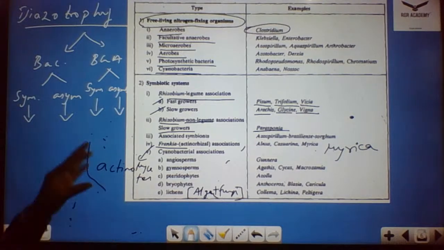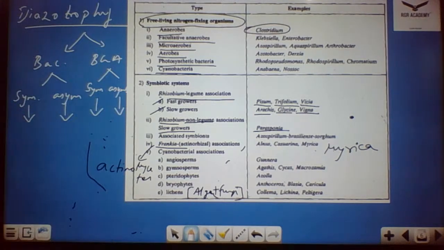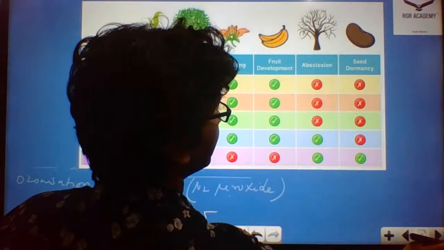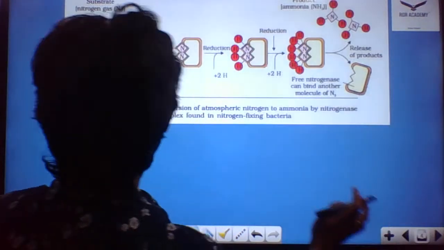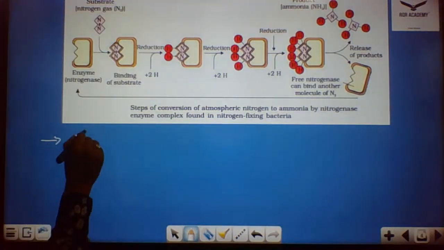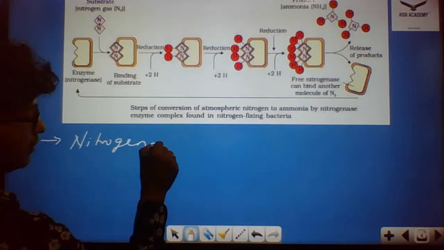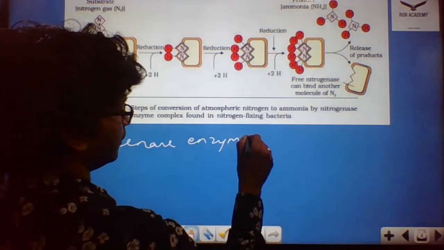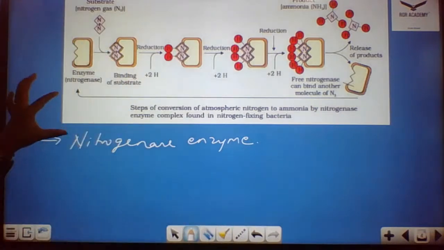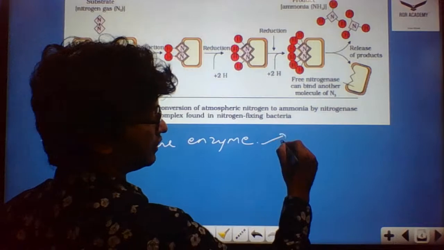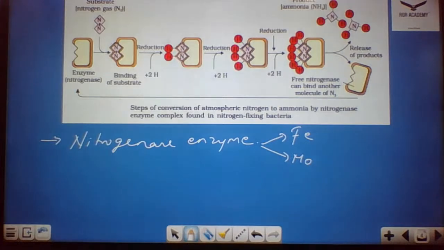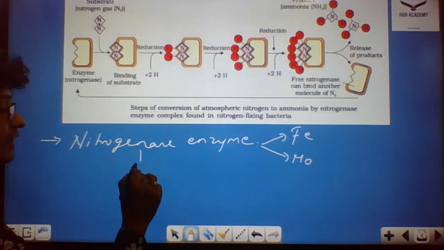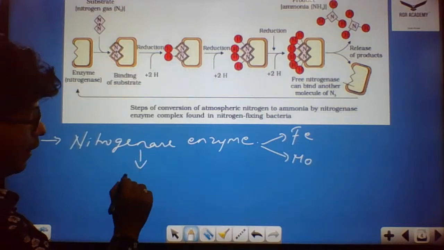So first we discussed nitrogen fixation, that is root nodule formation. Now we discuss the nitrogenase enzyme. As we discussed already, the nitrogenase enzyme requires a microenvironment, that is anaerobic condition. The nitrogenase enzyme consists of iron and molybdenum. These are the two subunits that you could see in the nitrogenase enzyme. And this enzyme is usually activated in the absence of oxygen.